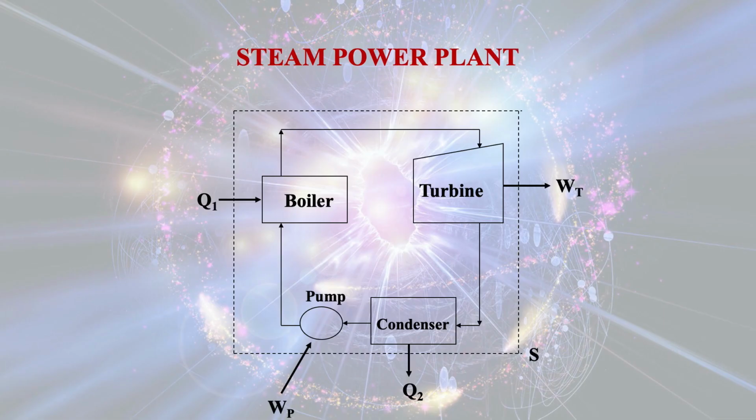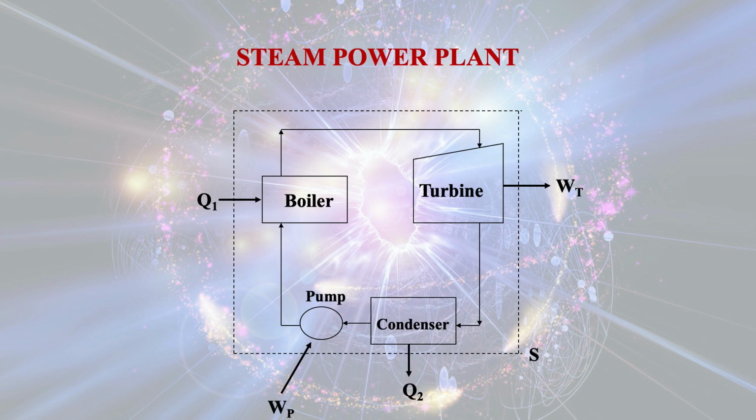Dear friends, let us begin our discussions with the cyclic process for a steam power plant. You know very well that a steam power plant is a power plant which generates electricity by using the fuel, that is coal. Coal is burning in the boiler and tremendous heat is generated.